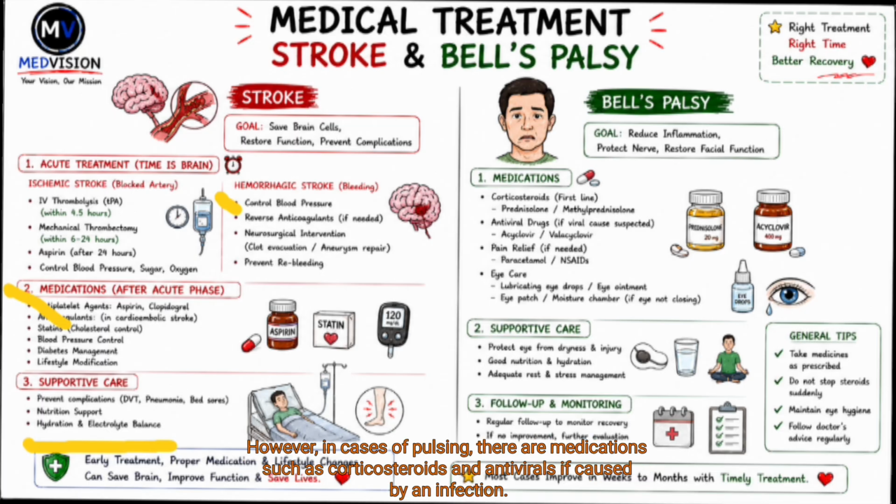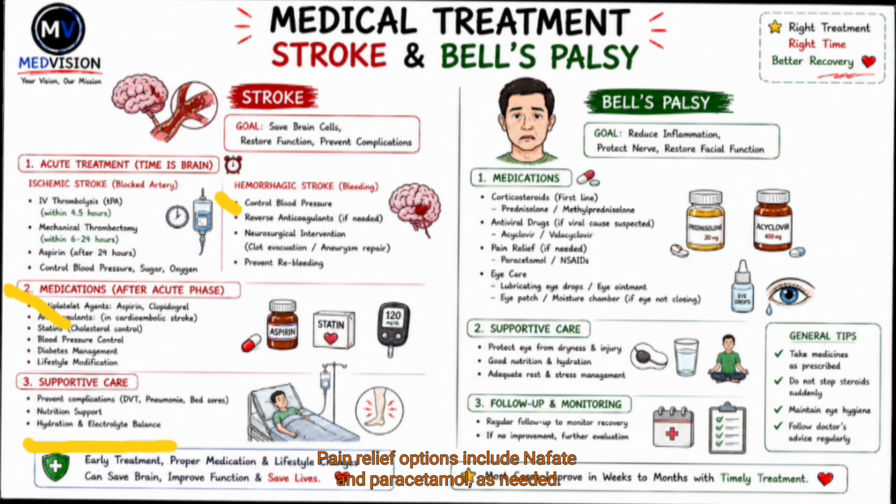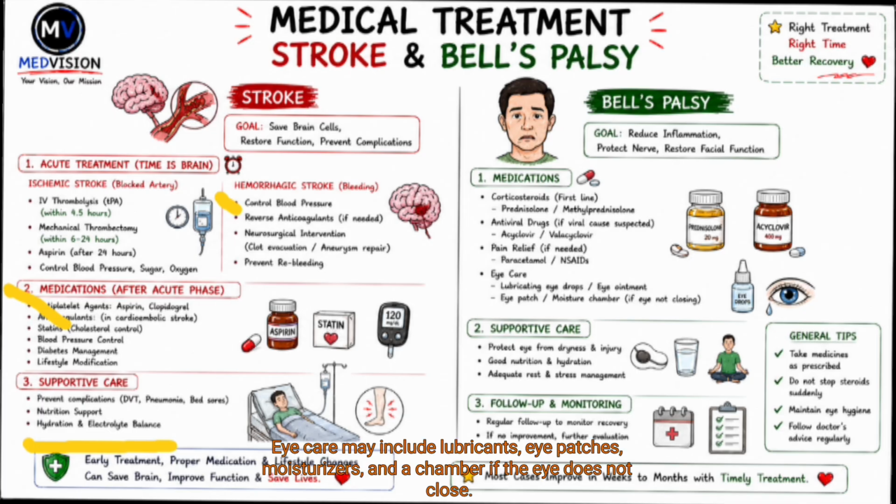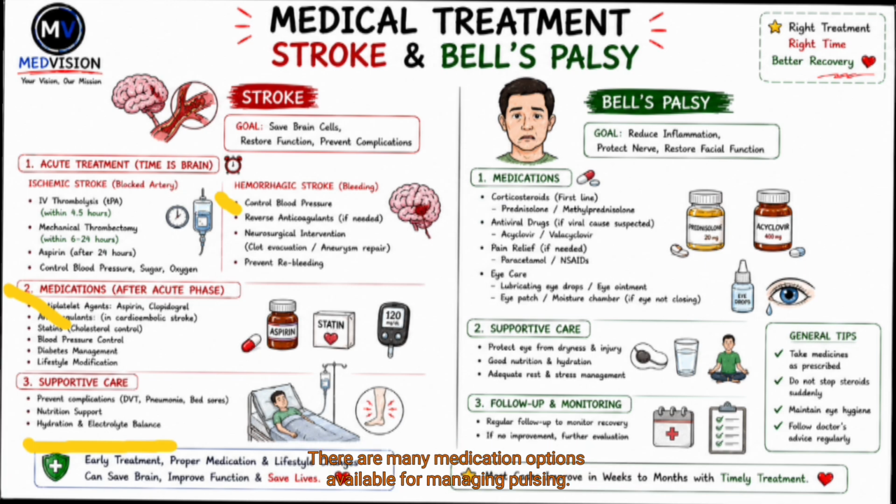But in Bell's palsy, there is medication like corticosteroids, antivirals if caused by infection, and pain relief like NSAIDs and paracetamol if needed. Eye care includes lubricant, eye patches, moisturizer, and chambers if the eye is not closing. There are a lot of medication options in Bell's palsy.